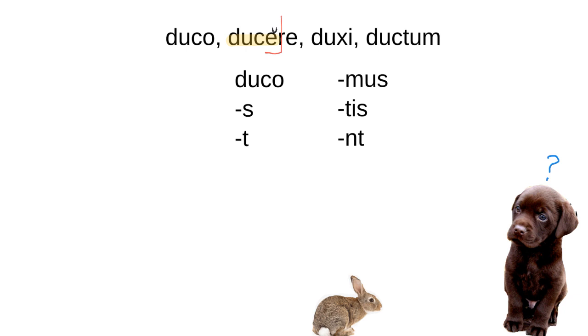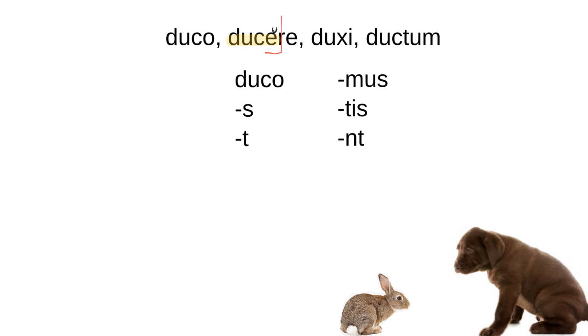In Latin, a weak E is pronounced E. Remember that a strong E in Latin is pronounced A, like doceo.